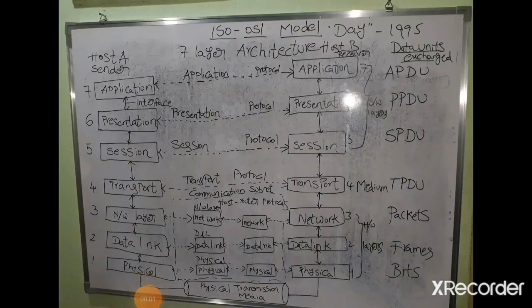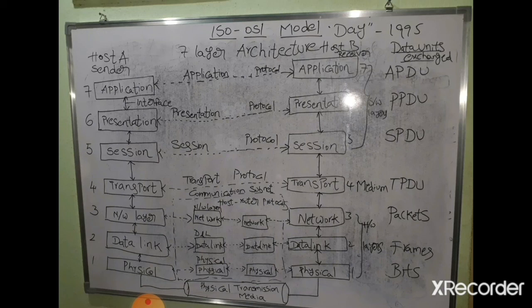In this session, we will see the OSI reference model. This is also called the ISO OSI model. Why? Because this OSI reference model was developed by the International Standards Organization. This model is based on a proposal developed by the International Standards Organization as a first step towards international standardization of the protocols used in the various layers.